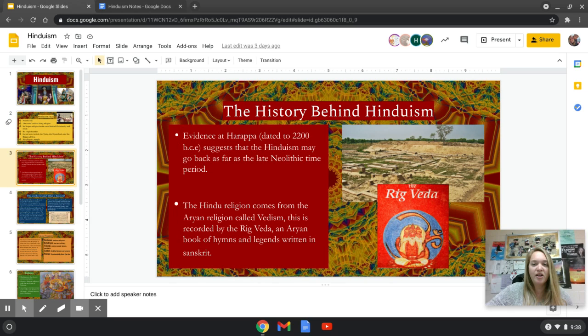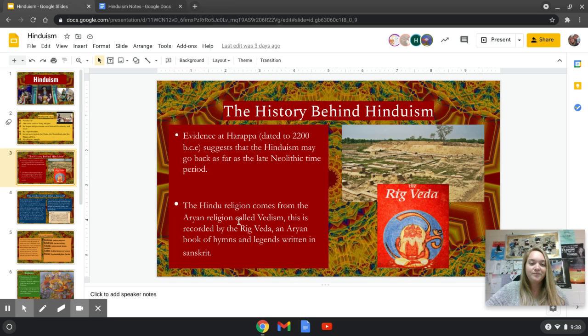All right, the history behind Hinduism. Evidence at Harappa, which is a place in India, dated to 2200 BCE, before Common Era. This is before the death of, or after death, or Anno Domini. So this was a long time ago. It suggests that Hinduism may go as far back as the late Neolithic time period. And if you don't know what the Neolithic time period is, what I suggest you do is open up a tab and Google search that.